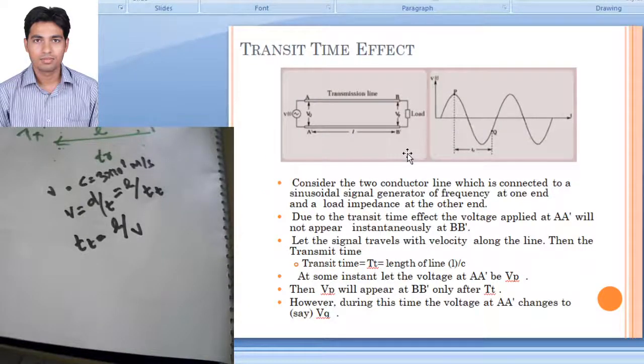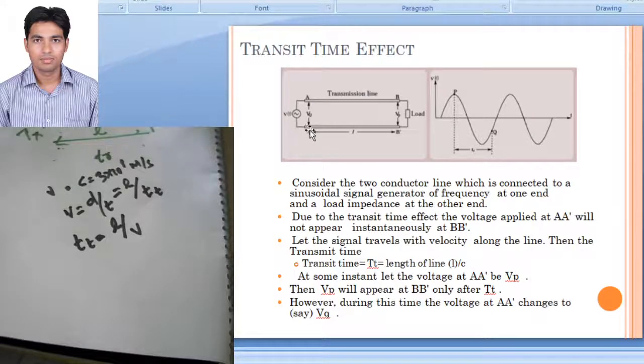Now in order to understand, let us take a two conductor system as shown in the PPT. At one end we are connecting our source, that is a voltage source or power source. It is a plane AA dash. In AA dash we are connecting our source, and we are simply telling that the load end is BB dash. The length of the transmission line is L. We are applying a sinusoidal signal over this transmission line from the source end.